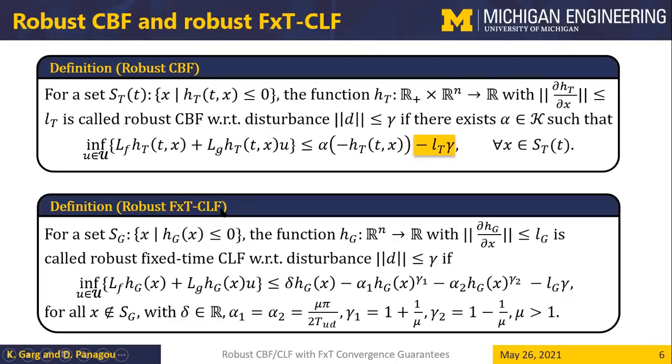Similarly, using the notion of fixed time CLF, we can define the notion of robust fixed time CLF. The function h_g is called a robust fixed time CLF if it satisfies this kind of an inequality along the system trajectories, where again, the difference is this new highlighted term, where L_g is the Lipschitz constant of the function h subscript g, and gamma is the upper bound on the disturbance.